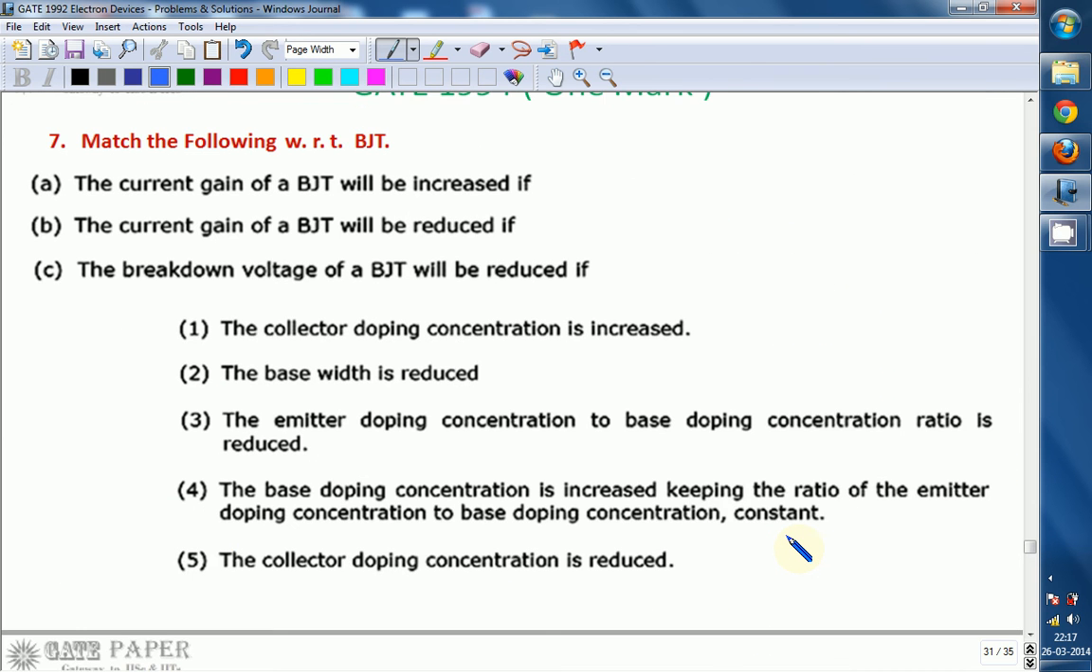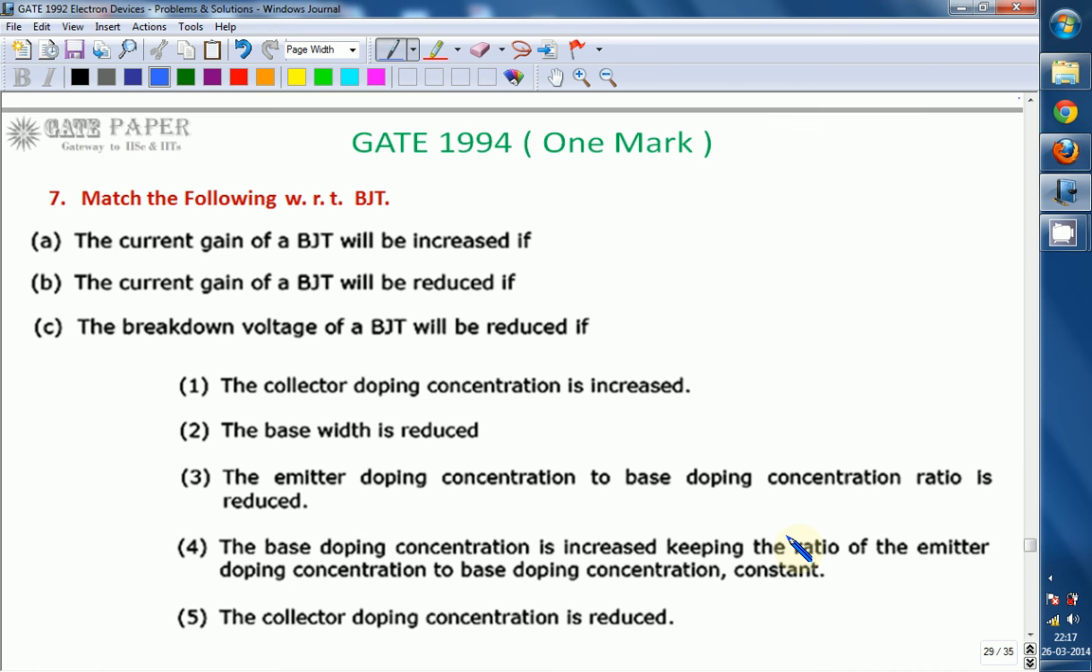So we can say the matching is going to be like this: A with 2, that is, current gain of BJT will be increased if base width is reduced. Base width reduced means fewer base recombinations, less base current, more collector current for the given emitter current.